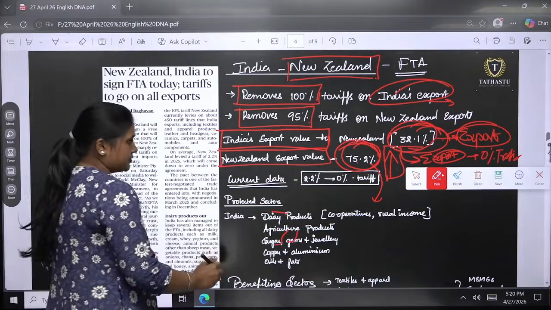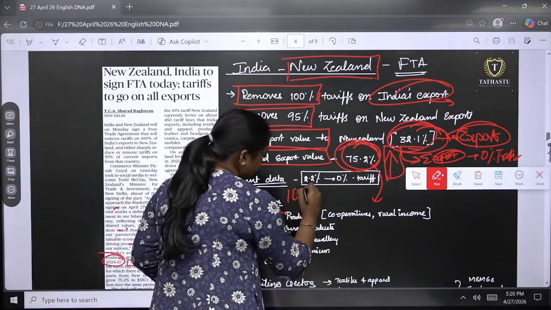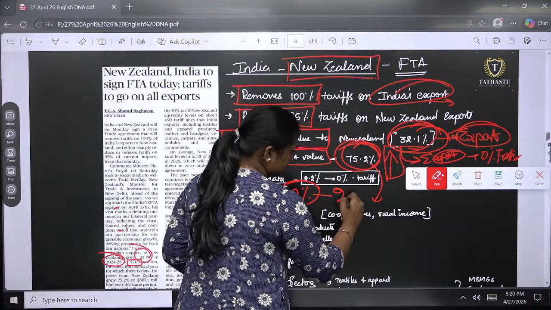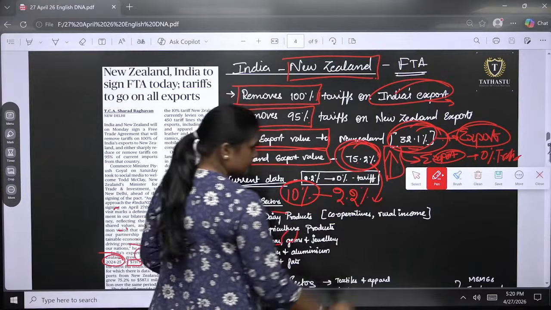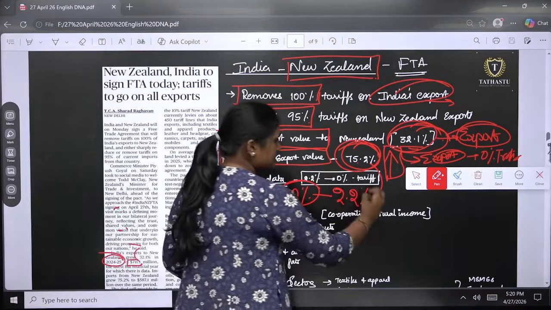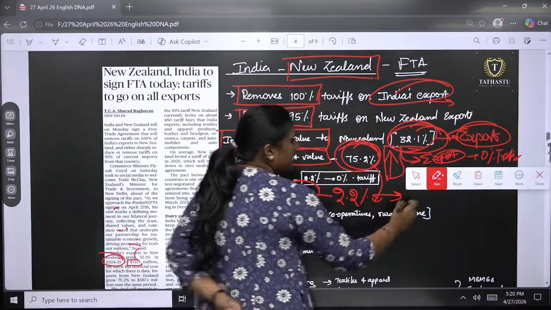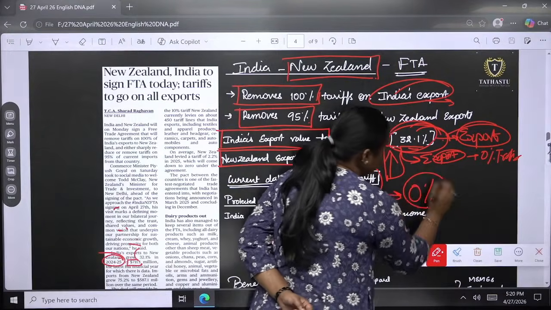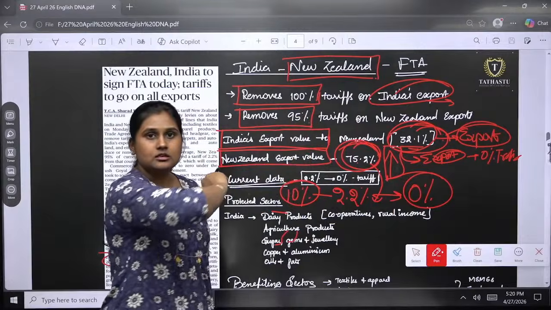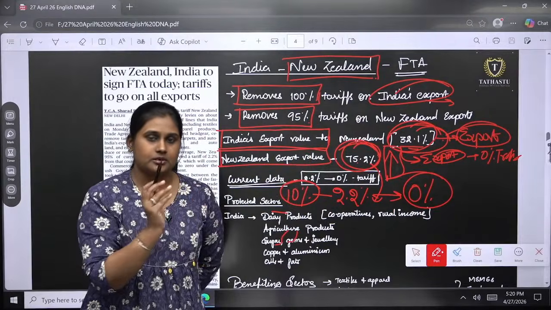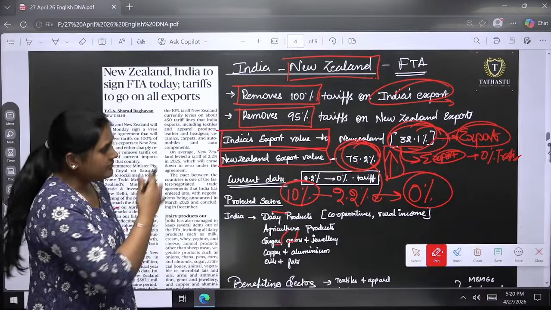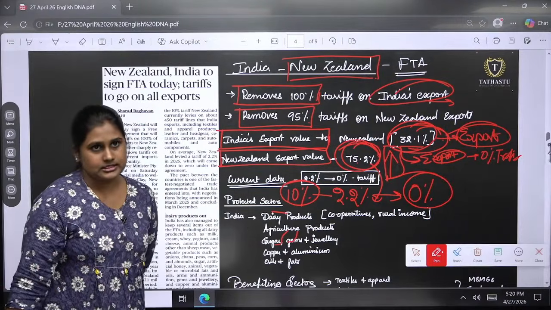Earlier the tariff was 10%. Now in 2025, in recent times, it is around 2.2%. Eventually, after this FTA, it will be around 0% for India. India has a tariff waiver of 100%, but for New Zealand we are keeping a buffer of 5% for the time being; eventually that will also come to 0%.